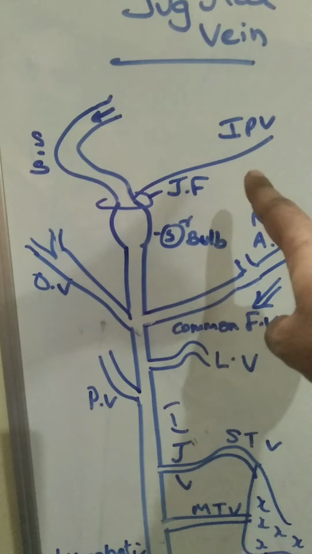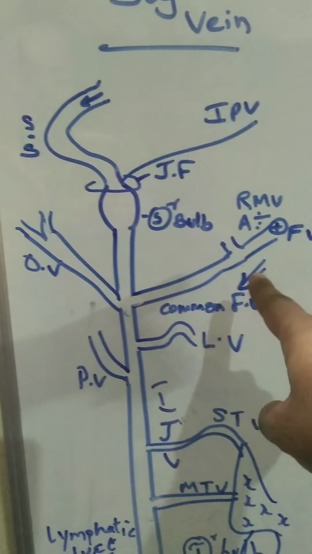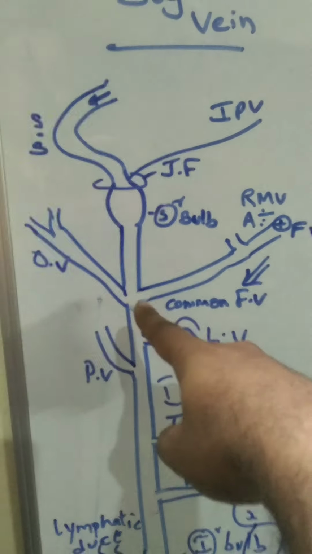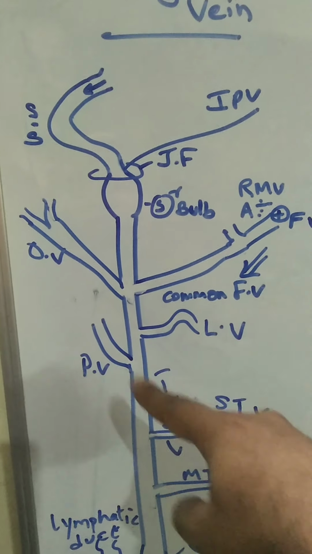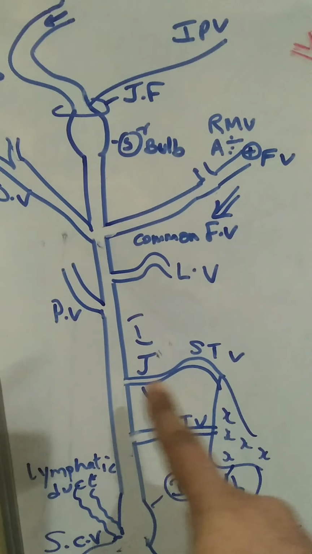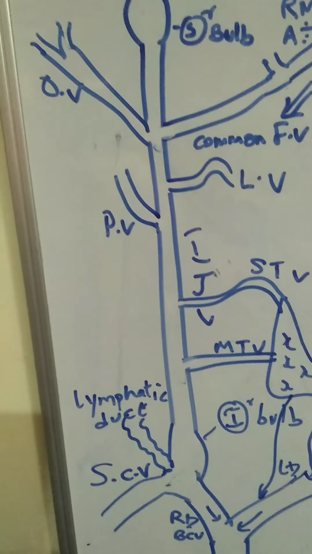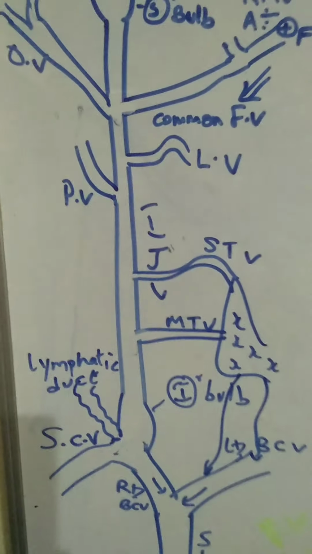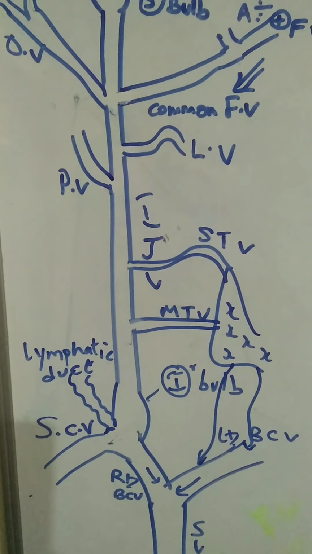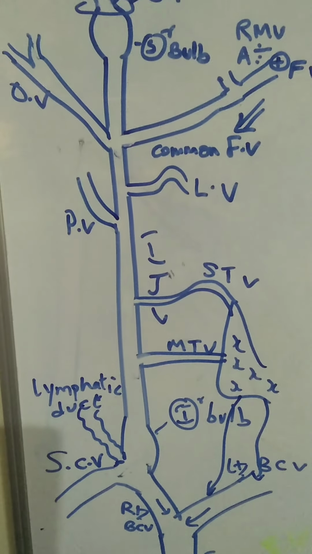Tributary summary: inferior petrosal sinus, common facial vein, occipital vein, lingual vein, pharyngeal vein, superior thyroid vein, middle thyroid vein from the thyroid gland, and the lymphatic duct, that is, on the right side the right lymphatic duct, and on the left side the thoracic duct. So these are the tributaries of the internal jugular vein.